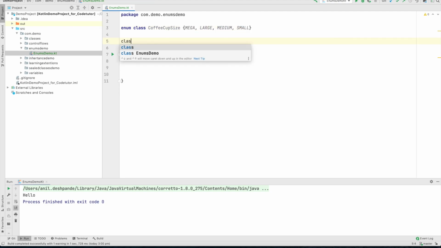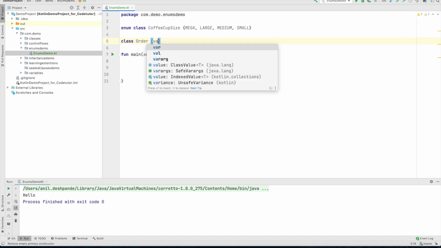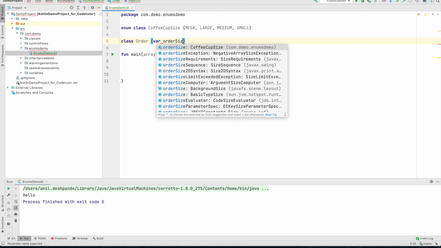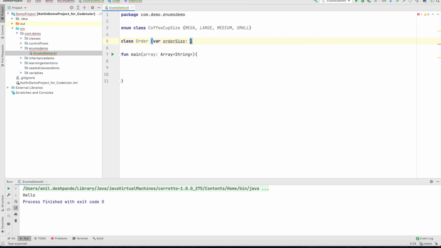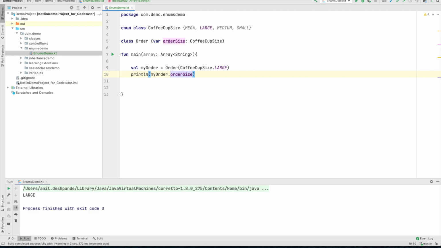Let me create a class called Order, and Order takes orderSize as the instance variable, and the data type would be CoffeeCupSize. So now I can create val myOrder and pass, for example, CoffeeCupSize large, and now if I print myOrder dot orderSize, it should print the order size large.